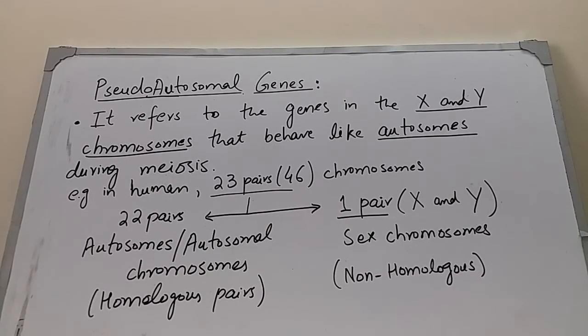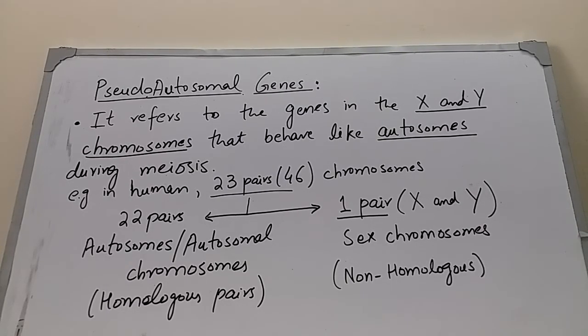For example, in human beings, there are 23 pairs of chromosomes in each body cell except the gametes. 23 pairs, or we can say 46 chromosomes. In these 23 pairs, the first 22 pairs of chromosomes are called autosomes, or the autosomal chromosomes.